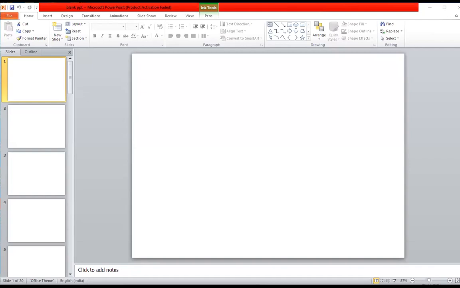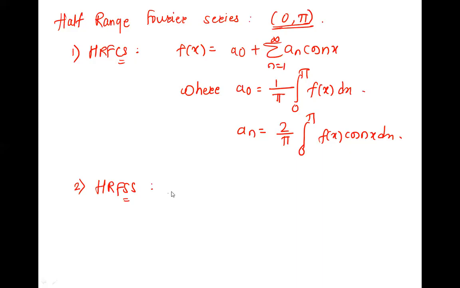And second is the half range Fourier sine series. Are you writing on the whiteboard? Nothing is visible. Isn't it visible? No, ma'am. Just a minute, I'm writing. Can you check now? Is it visible now? Yes, ma'am. Okay, good.